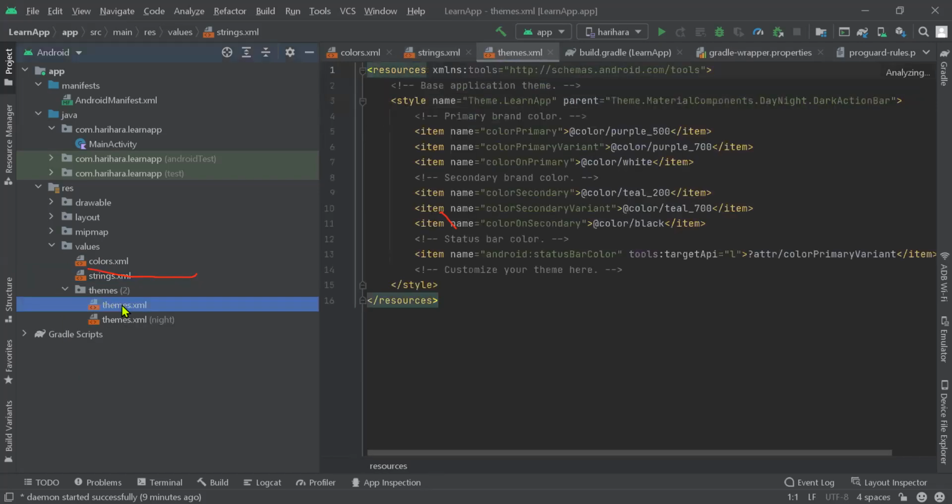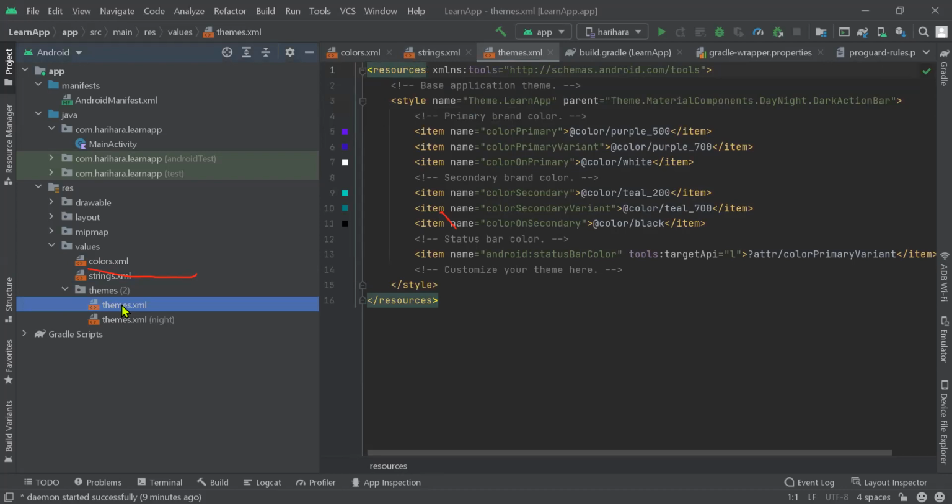Okay. So this is the theme part. In Android, when you are using your application, it's based on a theme. So in application development also, we have some predefined colors, architectures, and stylings. That's considered here as a theme.